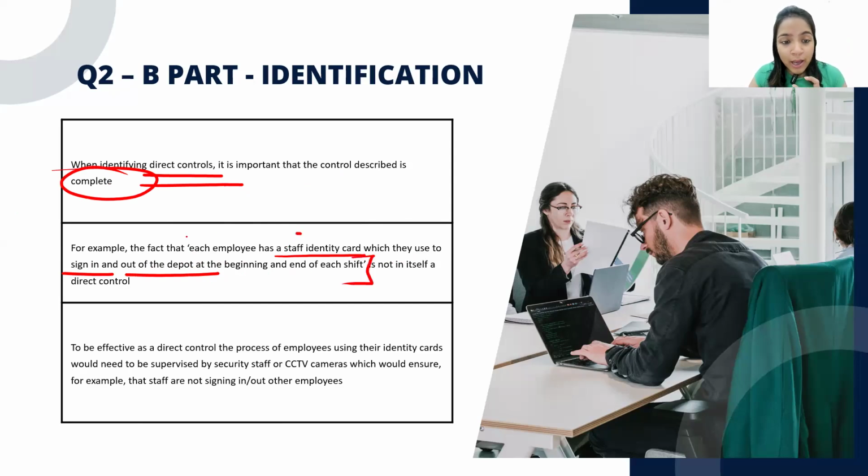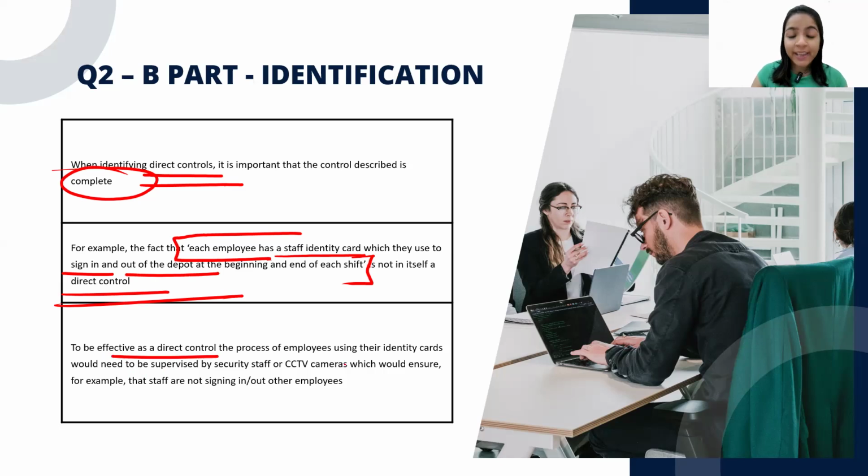So students have identified this, that there is a sign in sign out system, hence it is a good point and hence we'll get full marks. No guys, no, this itself is not a direct control.